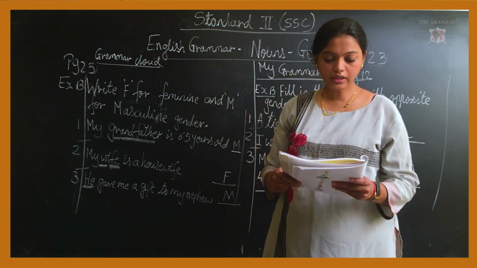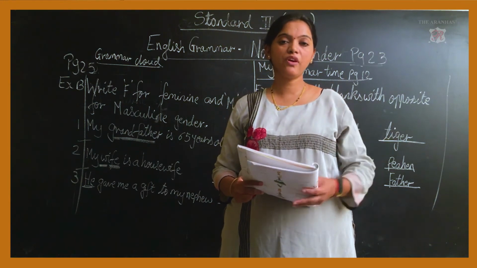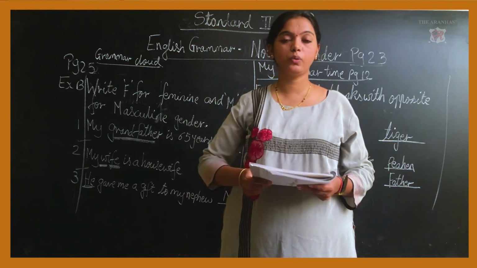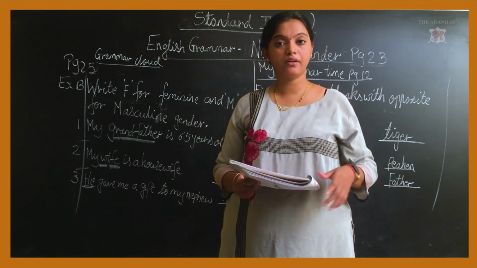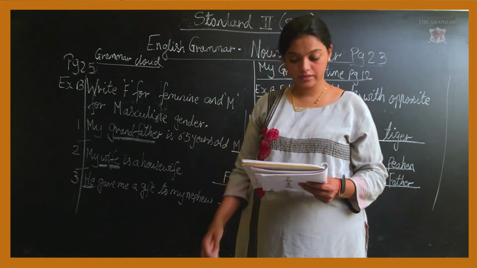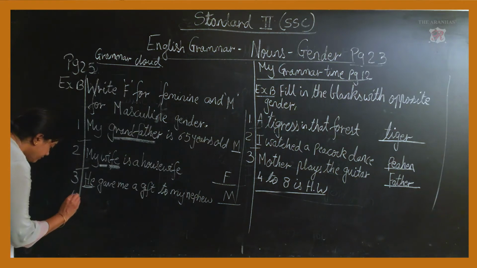Next one. The king was very kind. So what is the opposite of king? Queen. So queen is a feminine gender and king is a masculine gender. Very good. So you will write that. Fourth one.